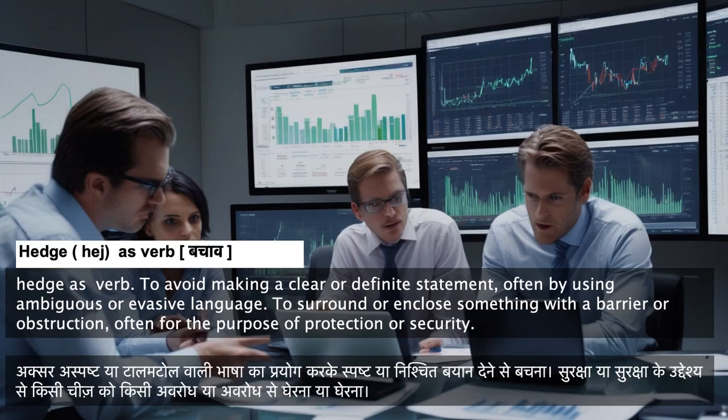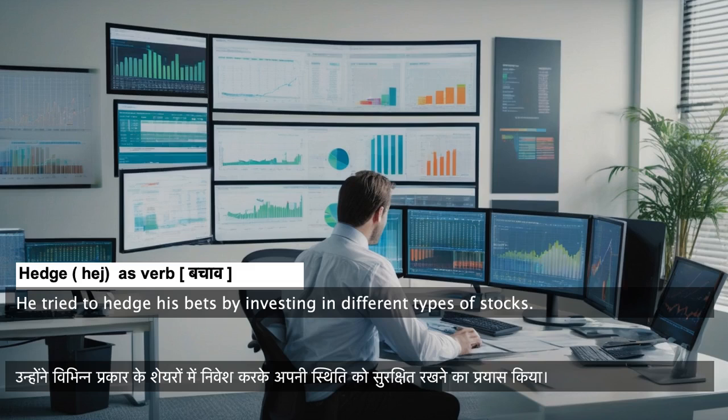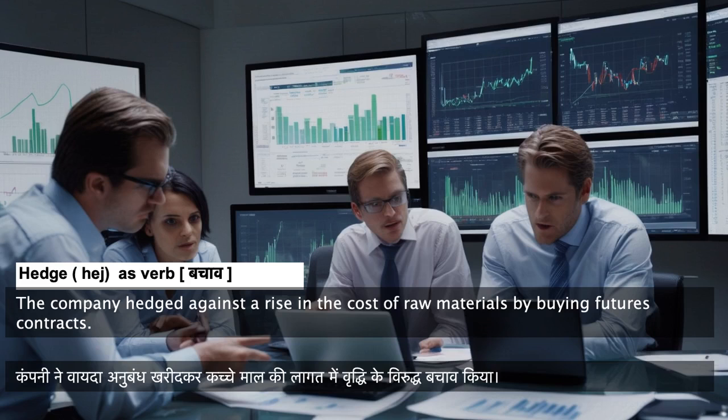Hedge, to avoid making a clear or definite statement, often by using ambiguous or evasive language. To surround or enclose something with a barrier or obstruction, often for the purpose of protection or security. He tried to hedge his bets by investing in different types of stocks. The company hedged against a rise in the cost of raw materials by buying futures contracts.